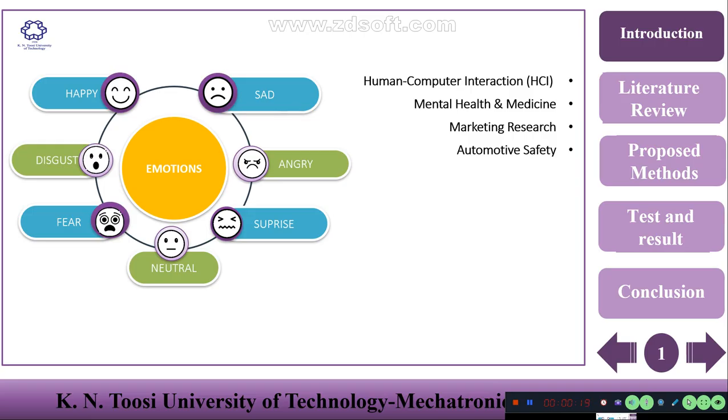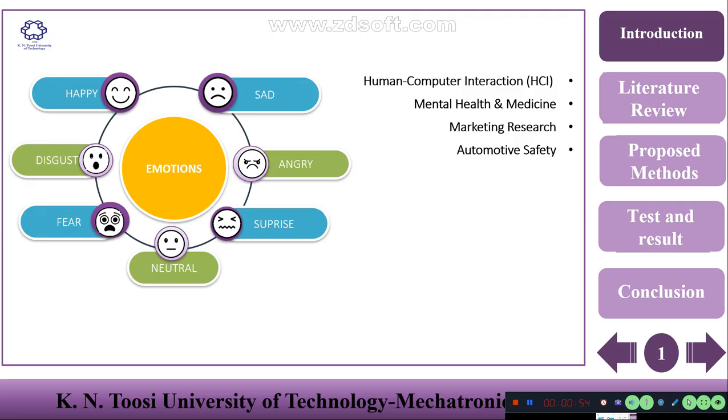A huge part of our communication is nonverbal. Our faces are a universal language conveying a rich spectrum of emotions without a single word. Now imagine if our technology could understand this language. This is the goal of facial emotion recognition, or FER, a field of AI that aims to automatically interpret human emotions from images. The goal of this specific project was to design and build a system that could do this accurately and, most importantly, in real time.